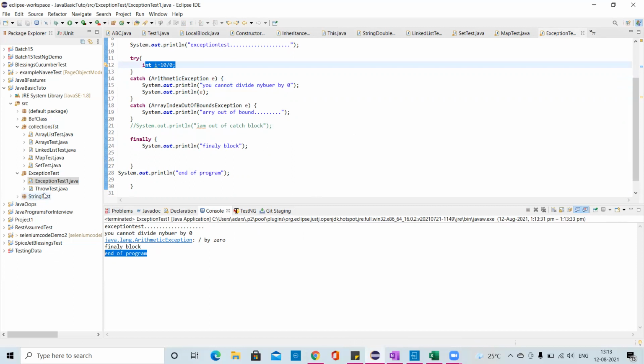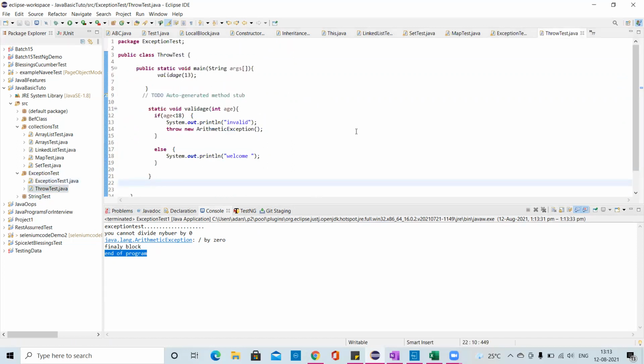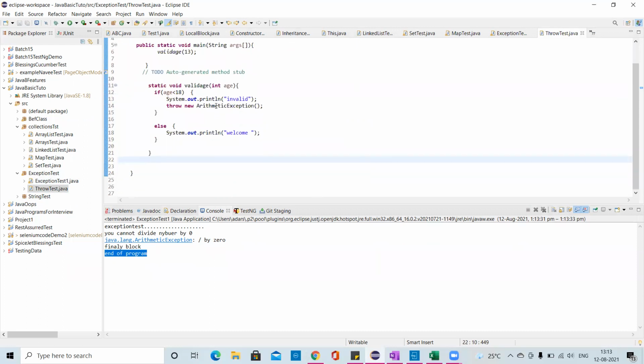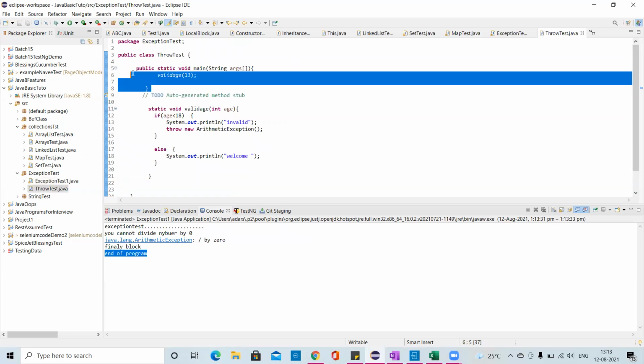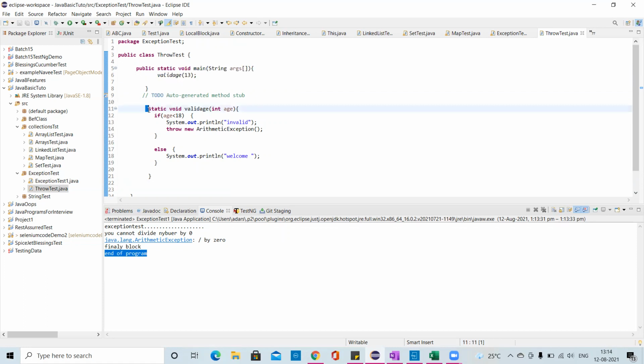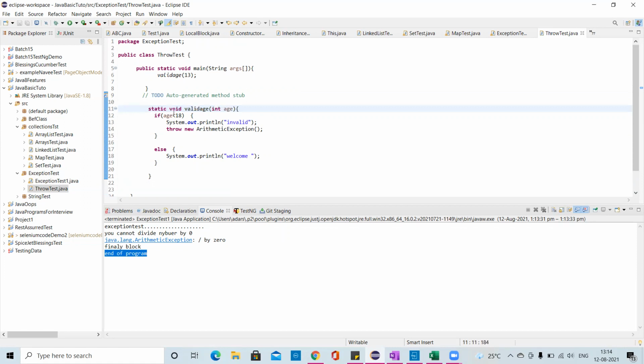Now, the next thing is what is throws and all. I told you, right? For example, this is a throw example. Just see here now. I have one main method, and I have one static block. This is a block. This is not a method. This is a static block.